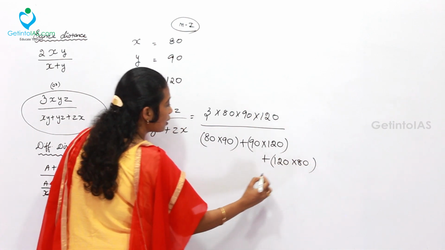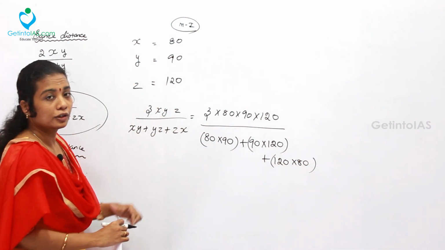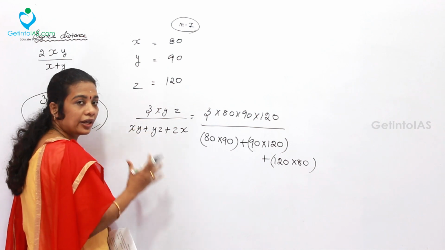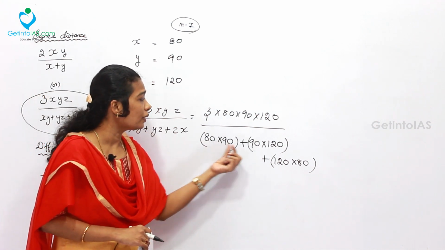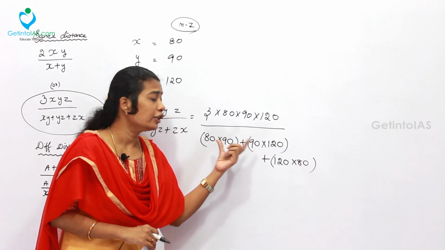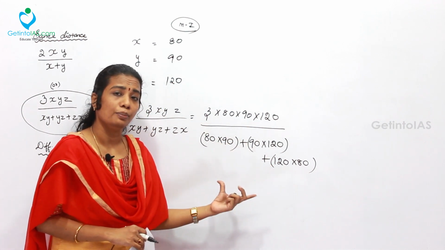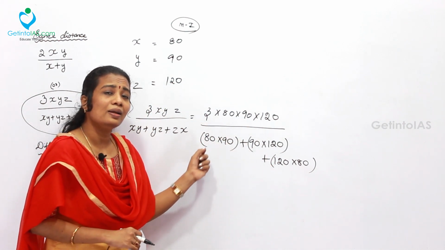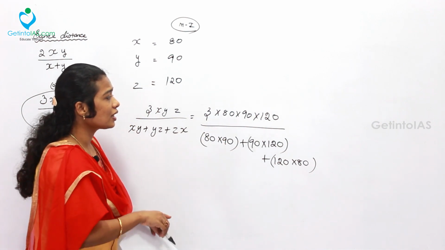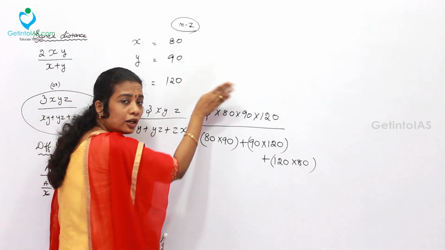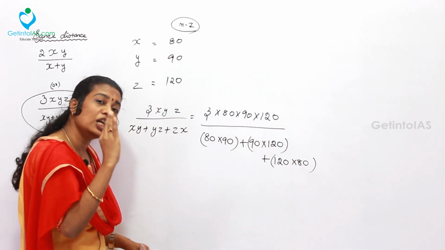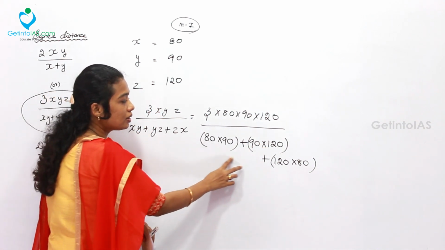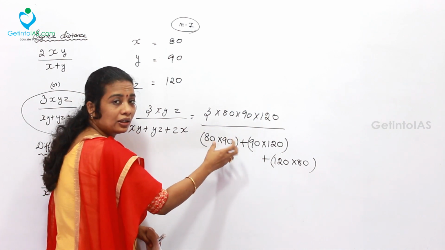So all the terms are to be written first. Then you can cancel. Before cancellation, it is not necessary to multiply all the terms, as that will give you a larger and larger number. So here we can take the breakup directly. For example, if you are dividing the numerator by 4, all the 3 terms are to be divided by 4, 3 times. This is the benefit of making the breakup value.